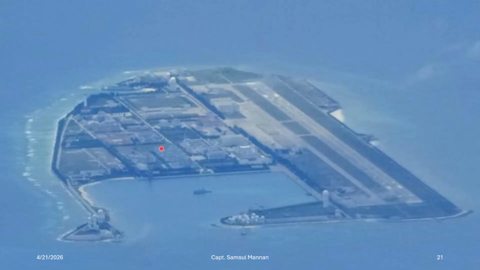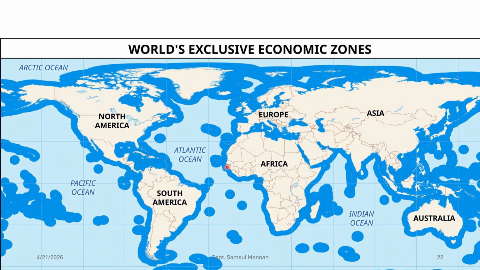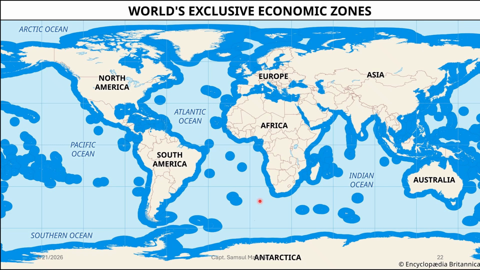right? So here in this picture you can see that in the South China Sea, China has created an artificial island on Mischief Reef at the Spratly group of islands in the South China Sea, right? So China has created a lot. Again, Dubai has created, Singapore has created artificial islands, right? So here we can see in the picture, all the blue areas are part of the EEZ, right? So in this EEZ, the country has sovereign rights, right? Not the sovereignty.